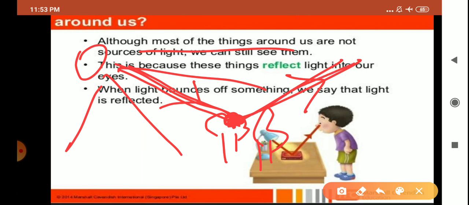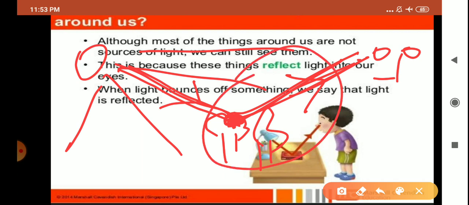Same way, the light bounces back, and these light rays, after bouncing back, enter our eyes, and due to this we are able to see different objects in our surroundings.